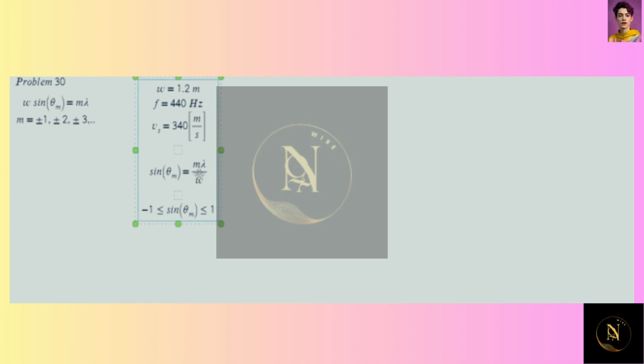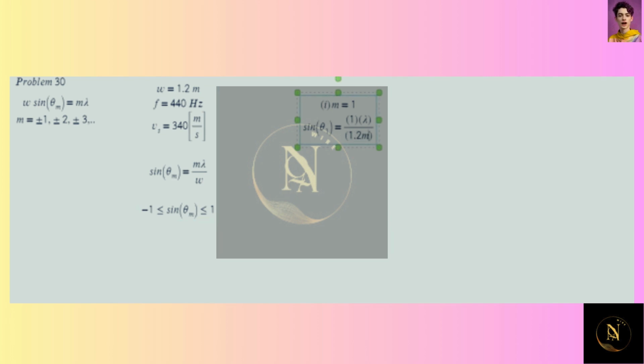So let's do the first one. The first one is when m is equal to 1. So sine of theta 1 is going to be equal to 1 times lambda, so lambda is the wavelength, which we haven't calculated yet, divided by the width. The width is 1.2 meters.